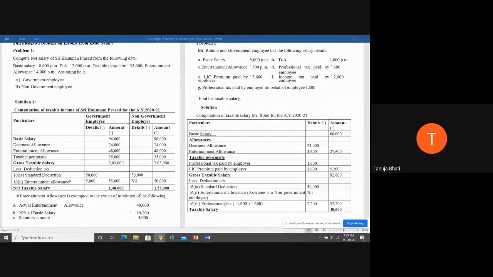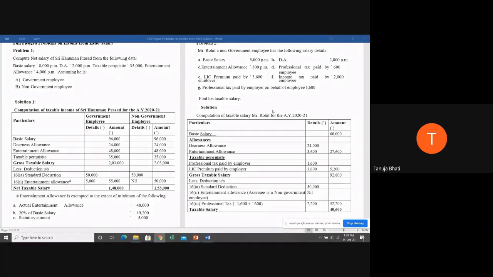Therefore, it is nil. Next, professional tax is given as a deduction whether it is paid by the employee or by the employer. Now, let us see. Professional tax paid by the employee is 600 and professional tax paid by the employer is 1,600. So total, what is the deduction of professional tax that is going to be given? 2,200. That is 1,600 plus 600.